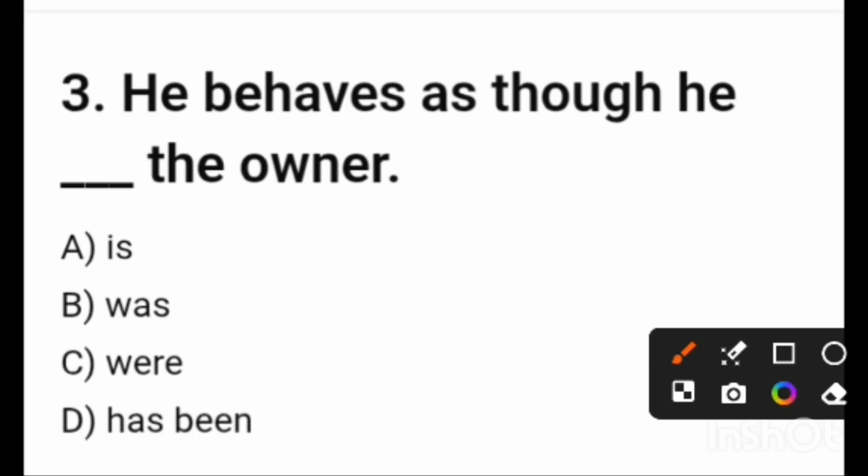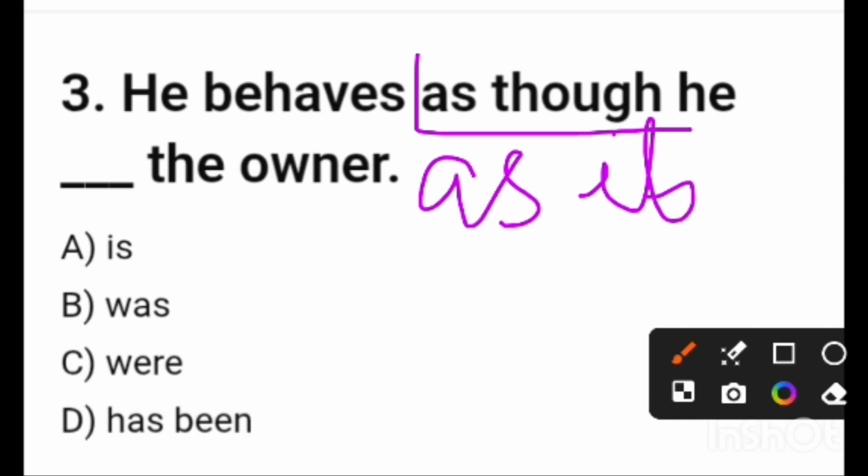Now, the third question: He behaves as though he blank space the owner. Friends, here you can see the conjunction "as though," or "as if." Whenever we use "as though" or "as if" in our sentence, it always attracts the imaginary sentence.